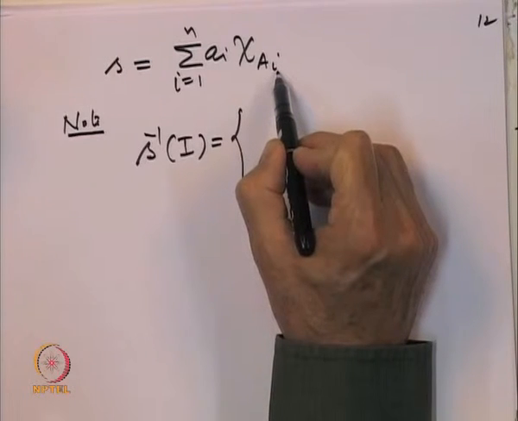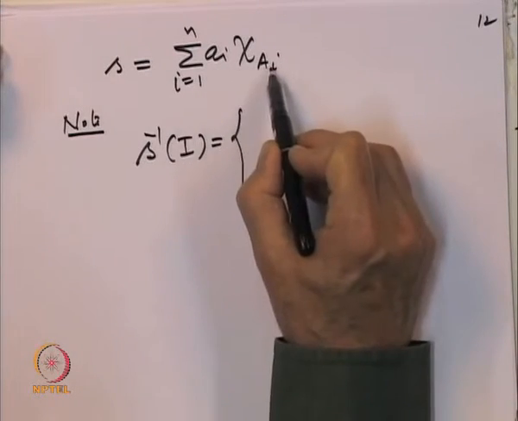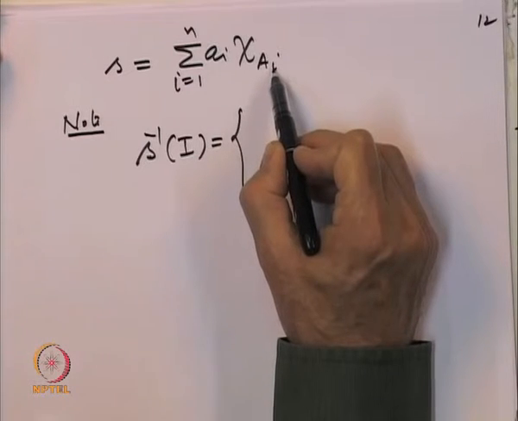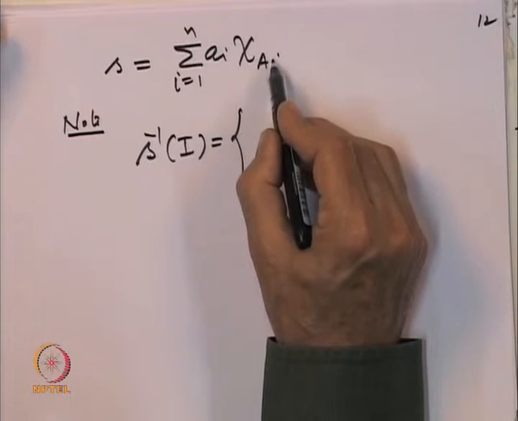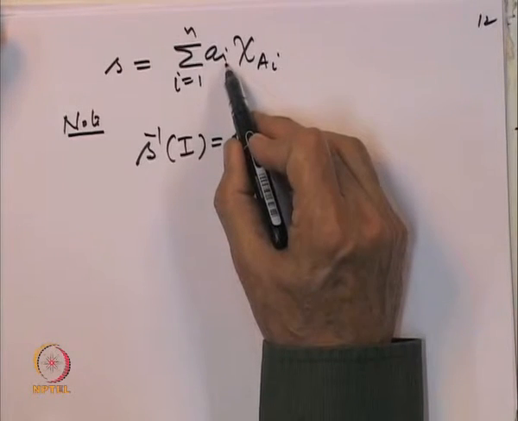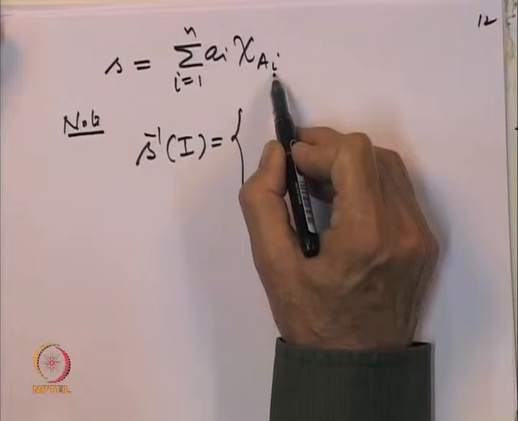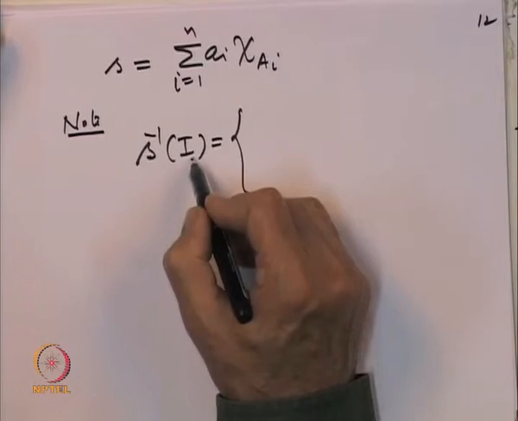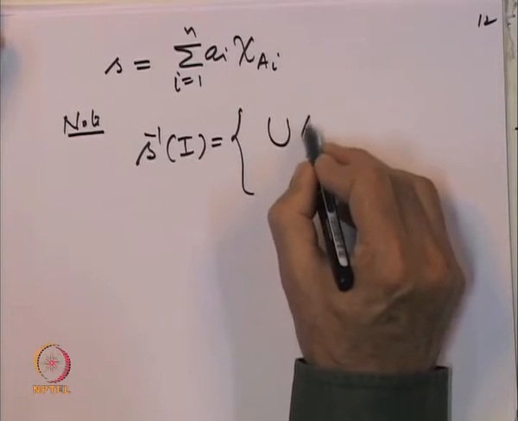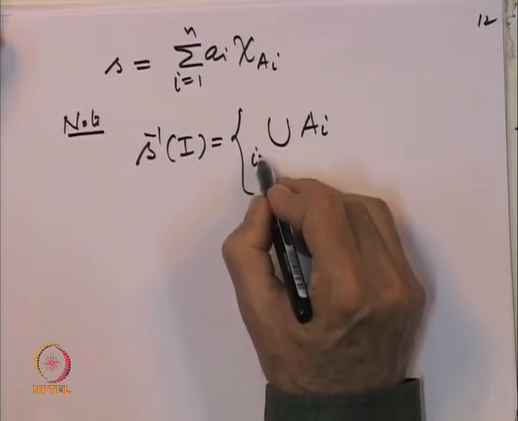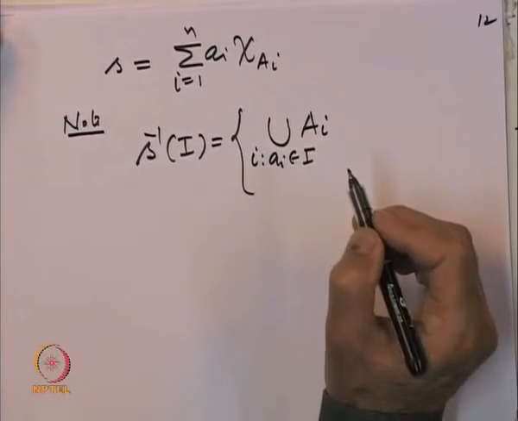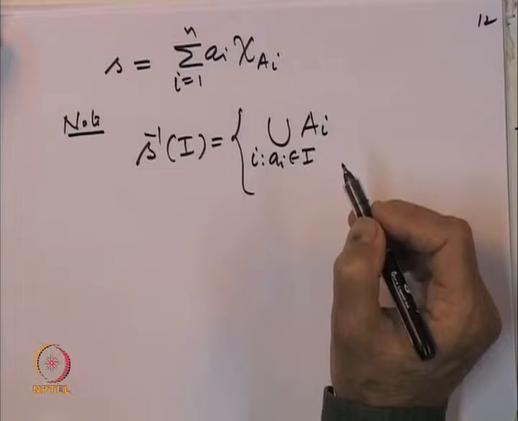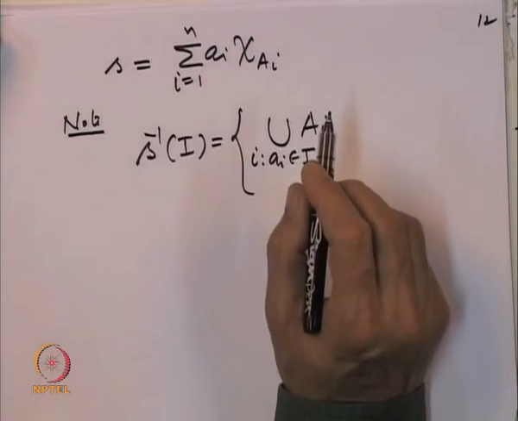So, this is the main thing to be observed, that a finite linear combination of the indicator functions is a function which takes only a finite number of values, namely a1, a2, ..., an, and the value a_i is taken on the set A_i. So, what will be S inverse of I? That will be the union of those sets A_i, union over i such that a_i belongs to the interval I, right. So, clear. So, let us once again